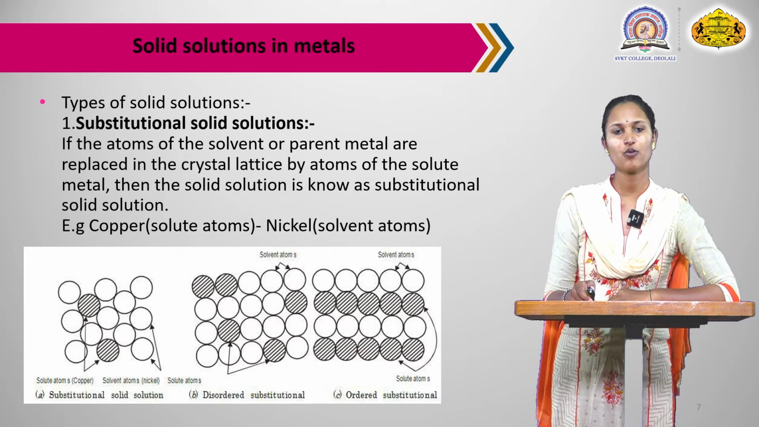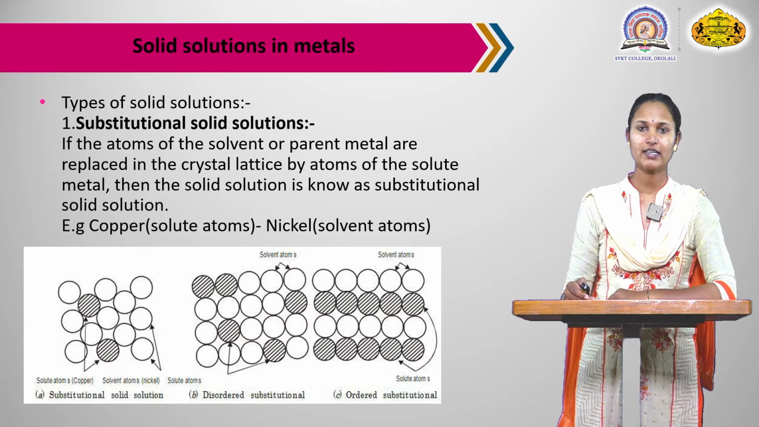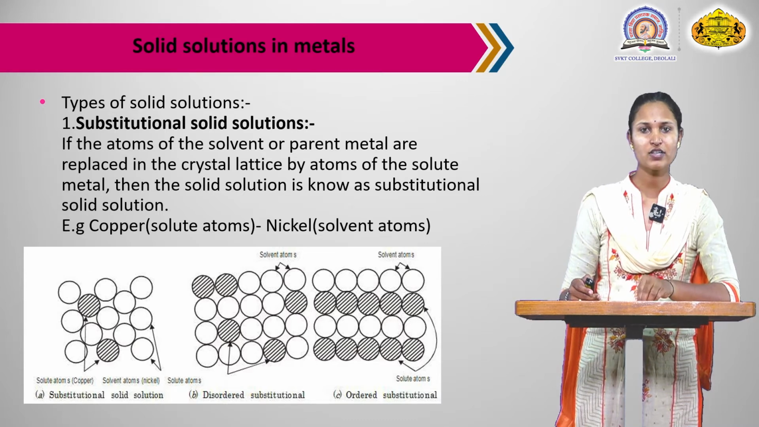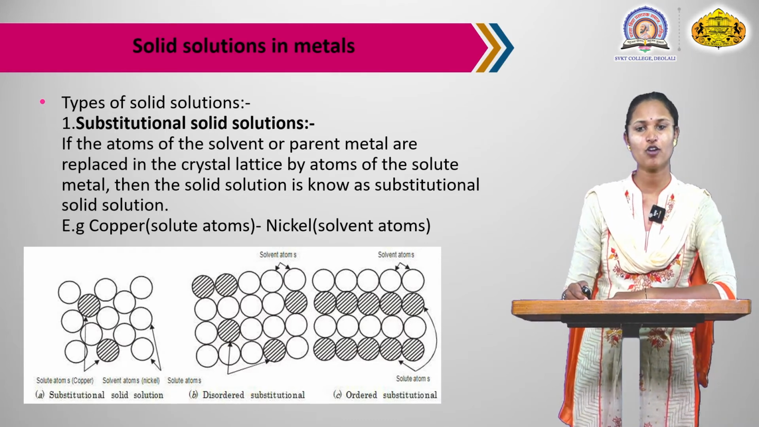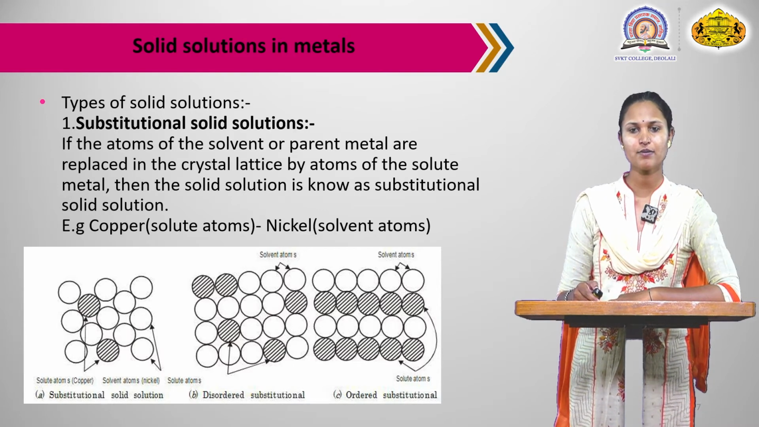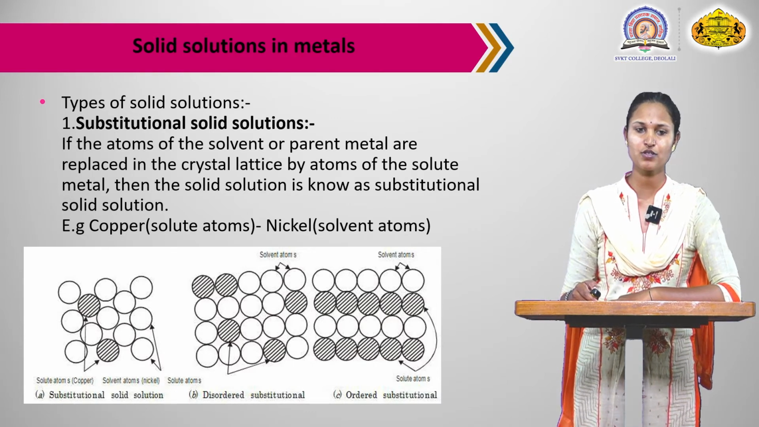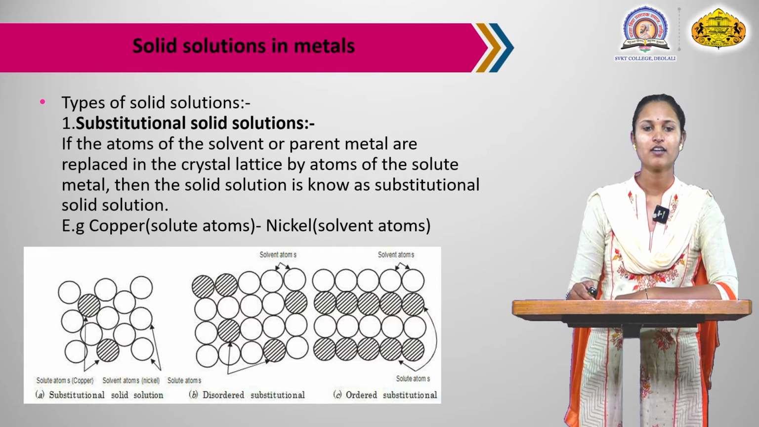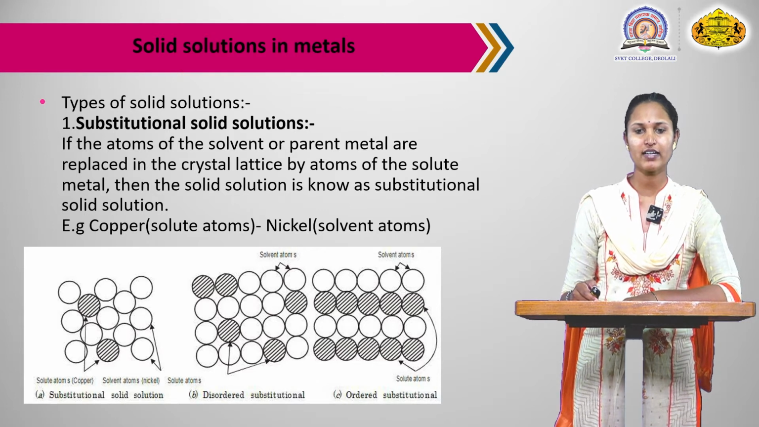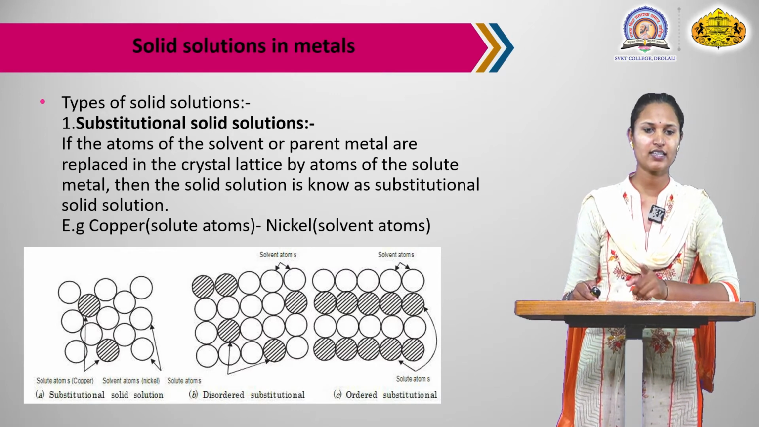Next is solid solutions in metals. The first type is the substitutional solid solution. Substitutional means another atom is placed in the position of the original atoms. If the atoms of the solvent or parent metal are replaced in the crystal lattice by atoms of the solute metal, then the solid solution is known as a substitutional solid solution. For example, copper is the solute atom and nickel is the solvent atom, meaning nickel is mixed with the copper atoms. Let us look at the diagrams.